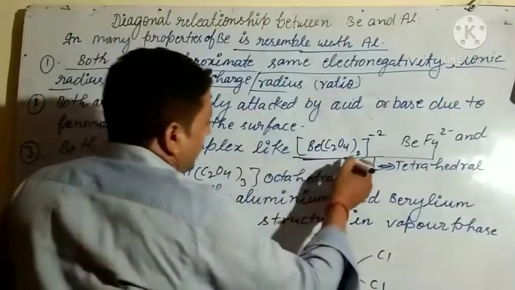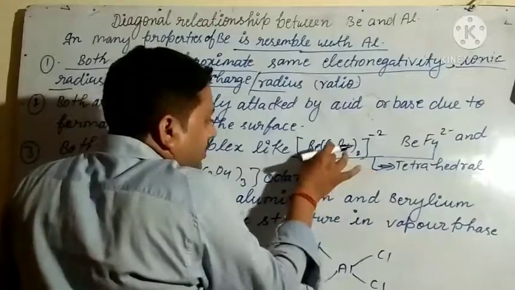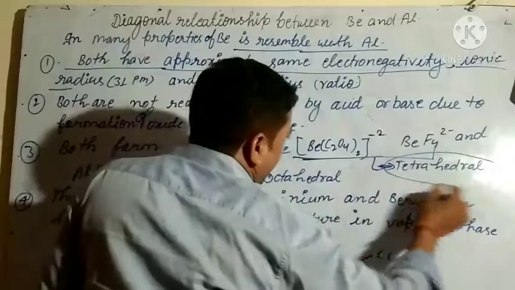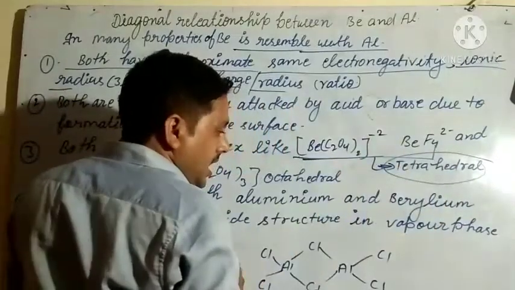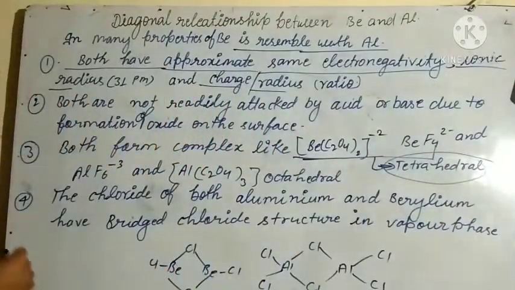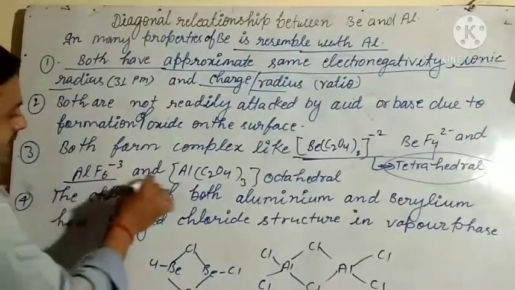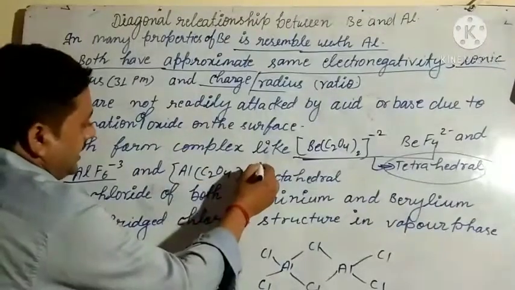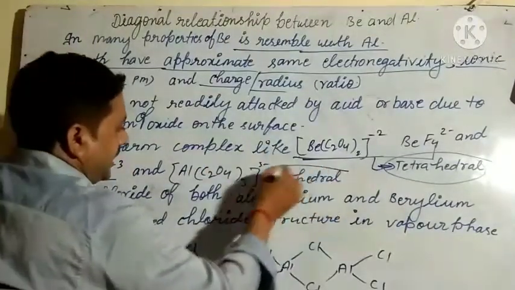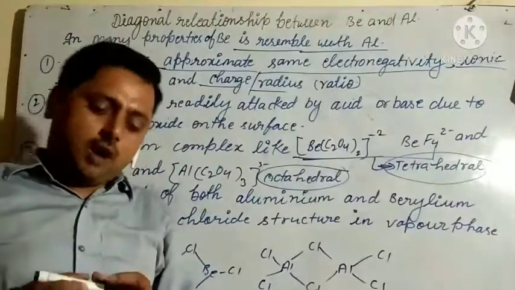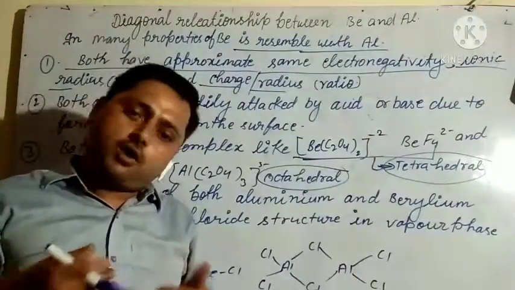So from there it will be clear that beryllium forms complexes which are tetrahedral, while aluminium forms AlF6 3- and Al2O3 3- which are octahedral. It means both form complexes. The complex of beryllium is tetrahedral while the complex of aluminium is octahedral.